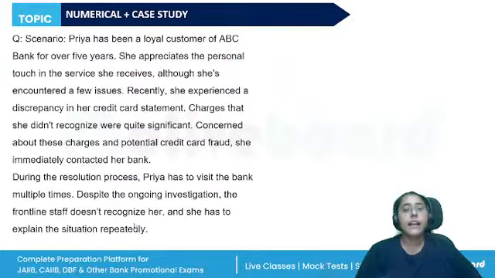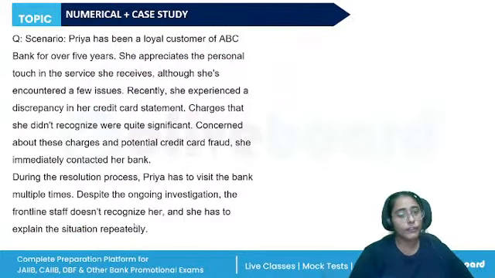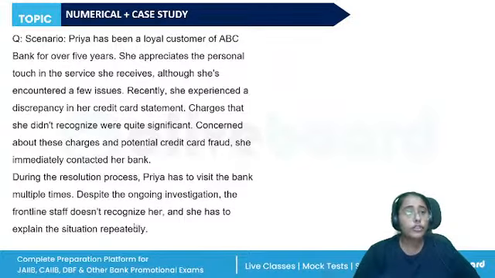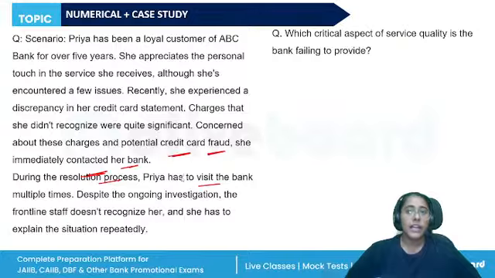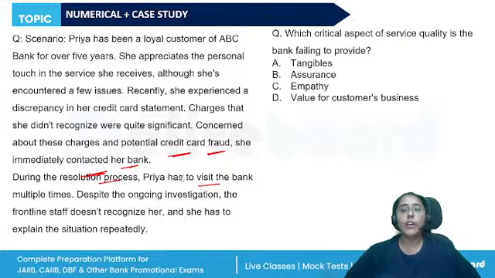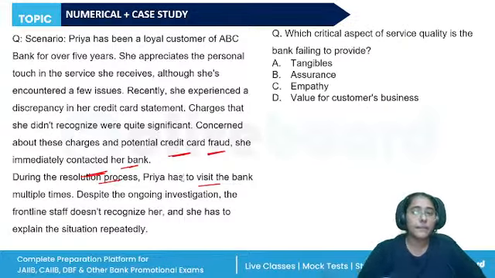Okay. Priya has been a loyal customer of ABC Bank for over 5 years. She appreciates the personal touch in the service she receives, although she's encountered a few issues. Recently, she experienced a discrepancy in her credit card statement. Charges that she didn't recognize were quite significant. Concerned about these charges and a potential credit card fraud, she immediately contacted her bank. However, during this process, she was required to visit the bank multiple times. Which critical aspect of service quality is the bank failing to provide?